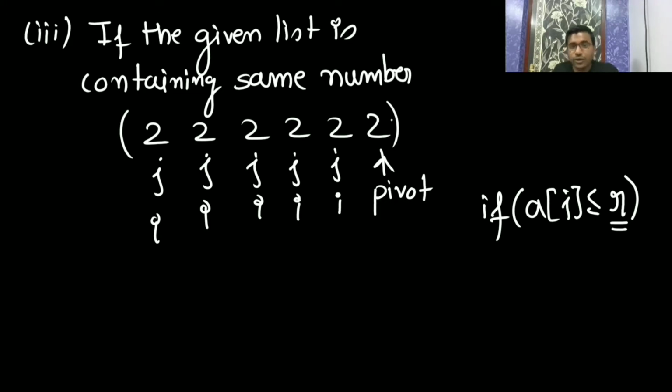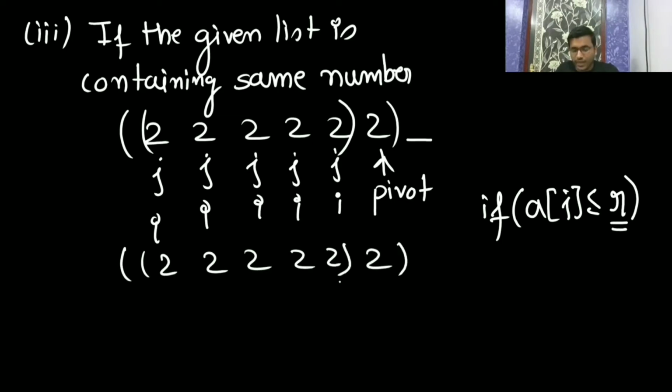So now 2 will be in the correct position, because i plus 1 and the pivot element are swapped, and one partition is going to have n minus 1 elements, the other 0. After partition you are going to get 2, 2, 2, 2, and here 2. Again you will consider this as the pivot element. Again it will be partitioned into n minus 1, and again n minus 1.